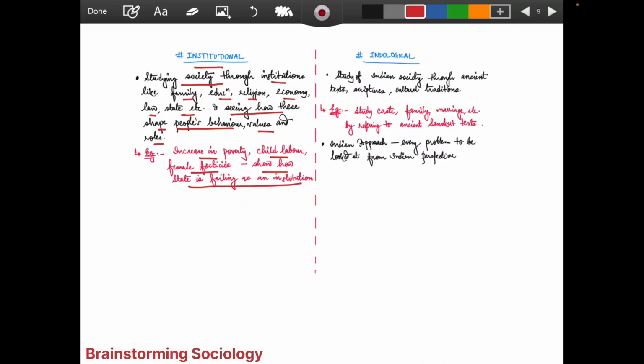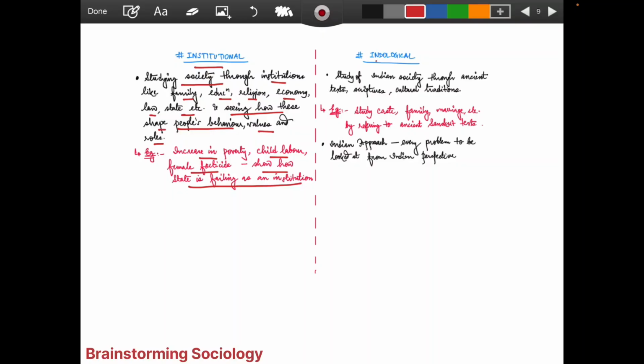Whenever these are increasing in society, we show that the state has failed. Or any negative thing, or gender division of labor, anything. You can draw connections between those dots and write that the institutional perspective talks about this and how this has changed. So for any PYQ we can have this interconnectedness.